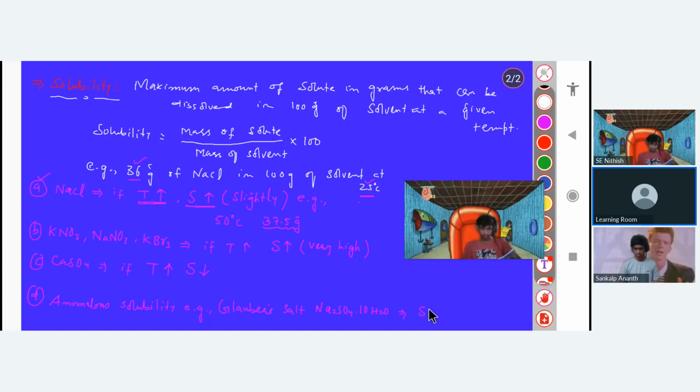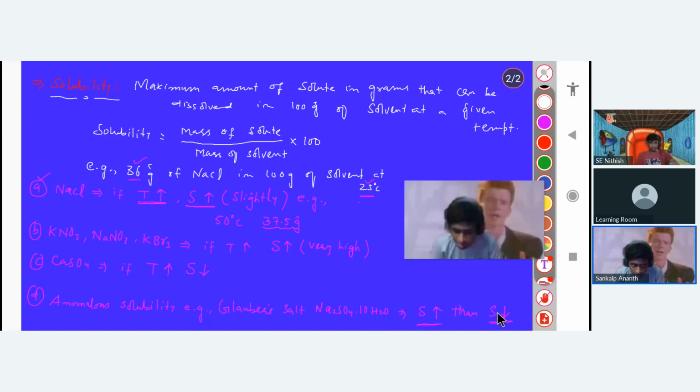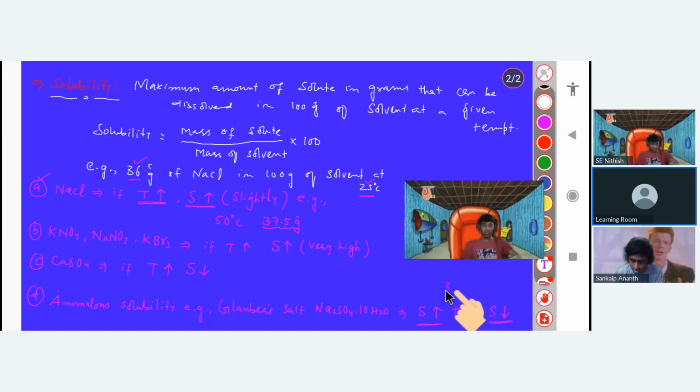So solubility first increases and then decreases. If we increase the temperature more and more, the solubility decreases. First, if we increase the temperature, solubility also increases. But after some time, if we increase the temperature further, solubility decreases. Until which temperature will solubility increase? That depends on the material. Up to 31 degrees Celsius solubility increases, but after that solubility will decrease. It is different for different materials.